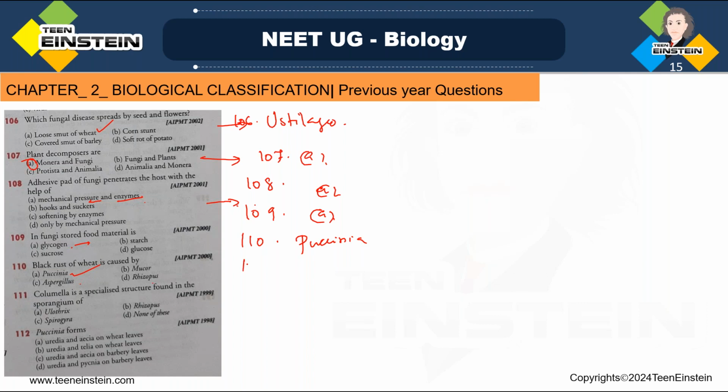Next one. Question number 111. What is that? Columella, that is a specialized structure found in the sporangium of which one? Option A, Oedogonium, Rhizopus, Spirogyra, none of these. Option B, Rhizopus.